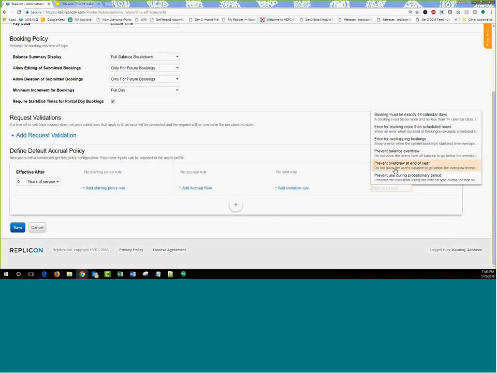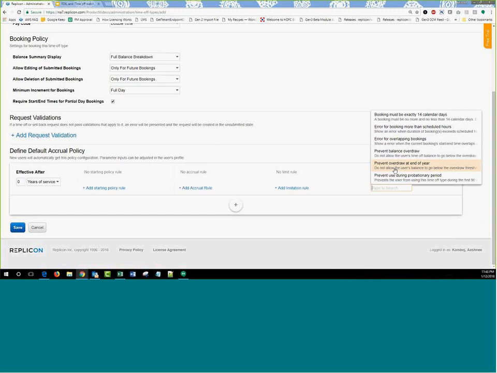With this rule, if you set up the overdraw limit to be at the end of the year, the system checks that this person is going to accrue quarterly, so eventually by the end of the year, he's going to have a positive balance. So it's going to let me go ahead and book the time off. Till my balance reaches 0 by the end of the year, I can still have the bookings done whenever or however I want. So I can set the prevent overdraw at the end of the year validation up here.